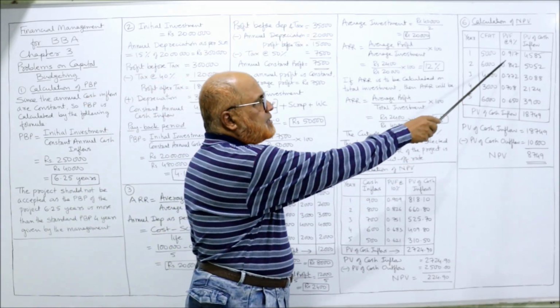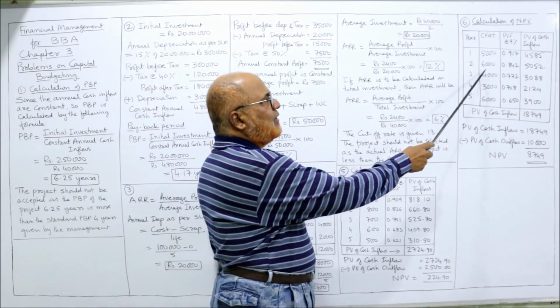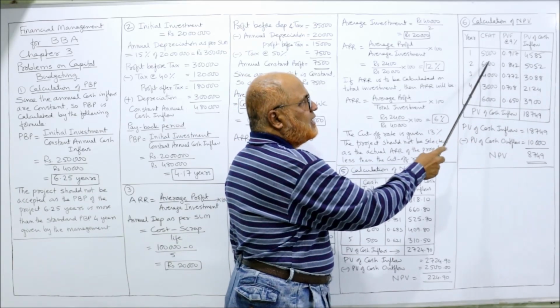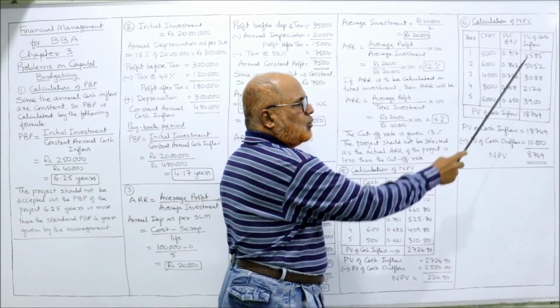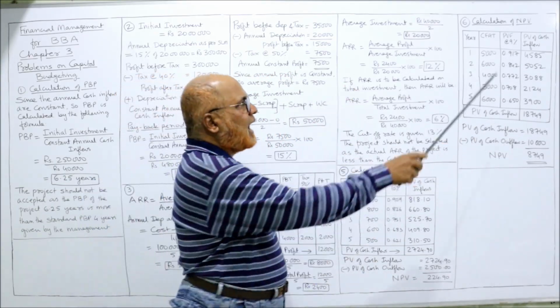These are the 9% PV factors. Multiply the cash inflow with the PV factor. 5,000 into 0.917, 4585. 6,000 into 0.842, 5052. Like this you multiply all and then add up.